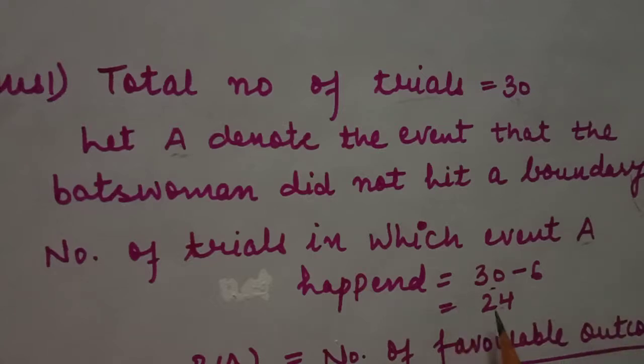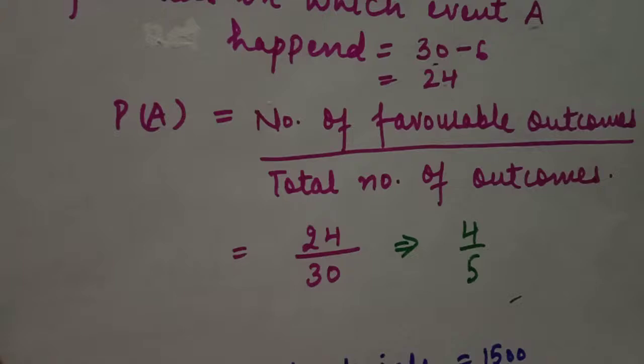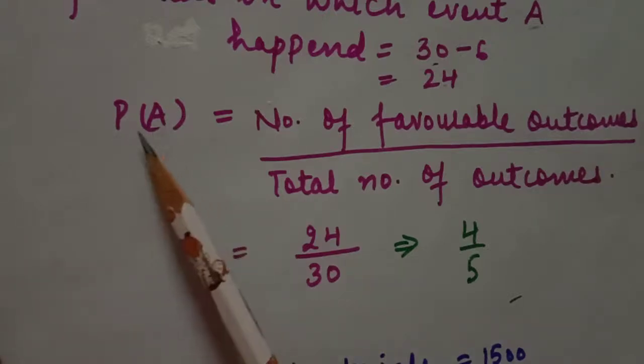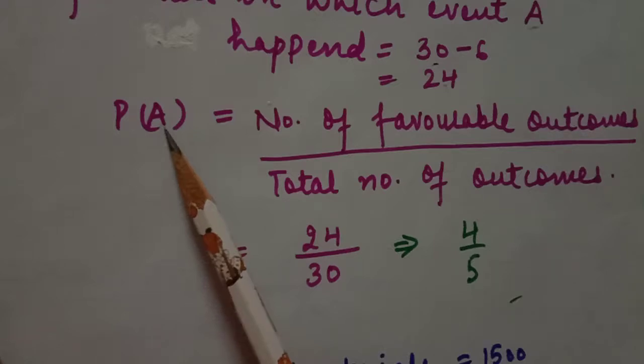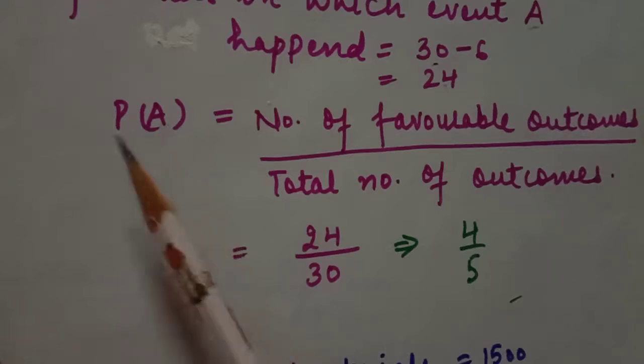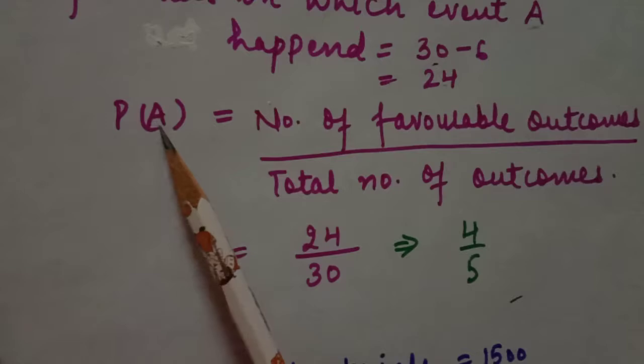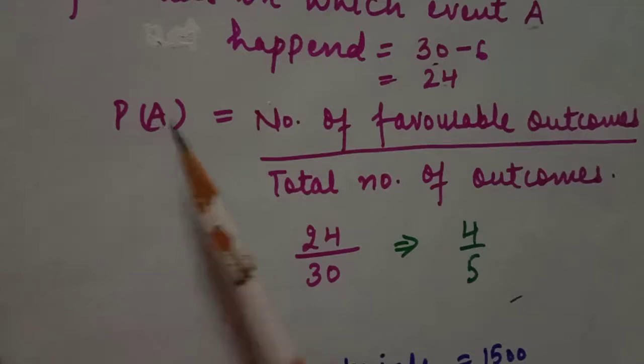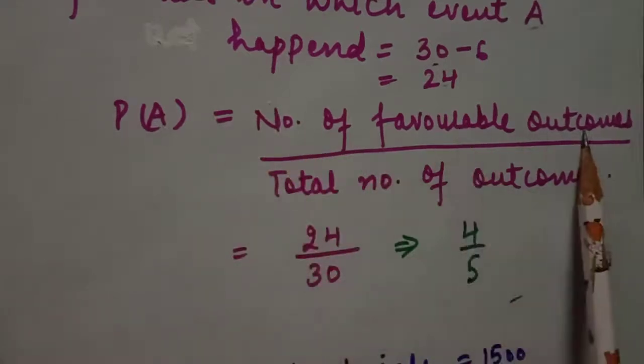So students, now we will apply the probability formula. Probability of event A, because we decided the sign of our event which is A. You can also take another sign. Probability is number of favorable outcomes divided by total number of all possible outcomes.